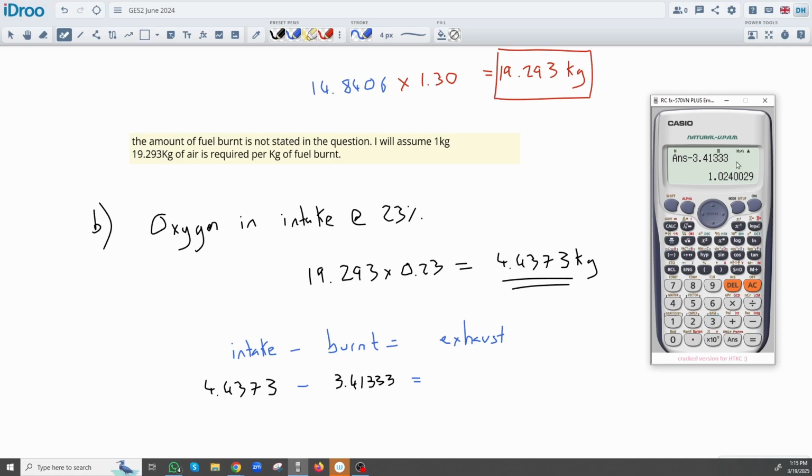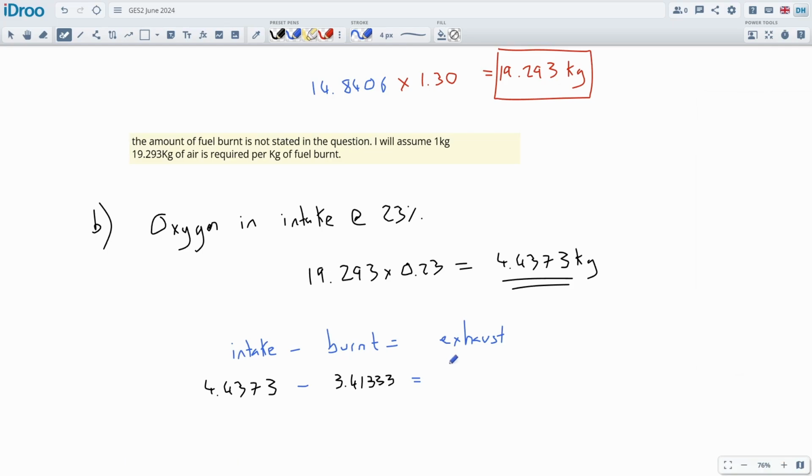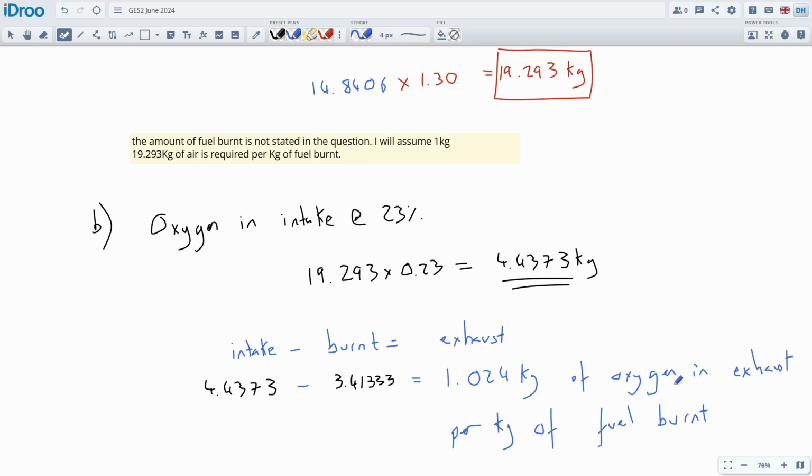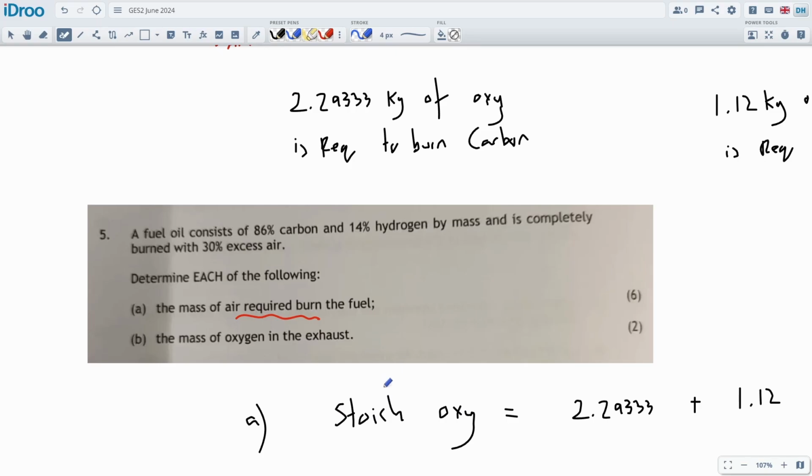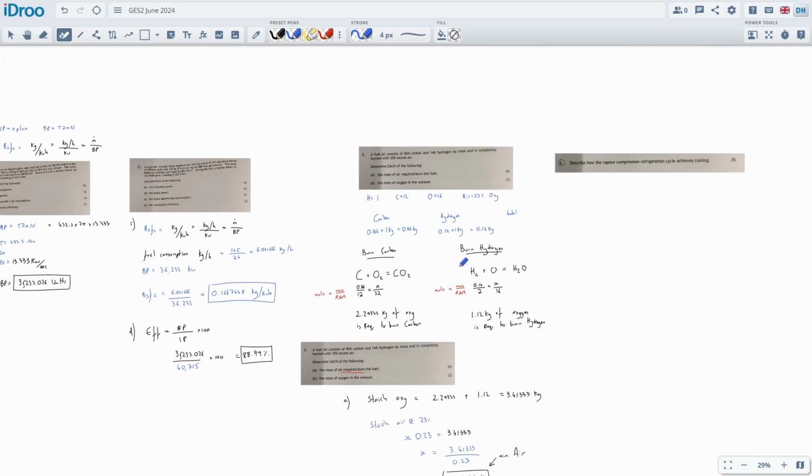3.41333. We get 1.024. So 1.024 kilograms of oxygen in exhaust per kilogram of fuel burnt at the 30% excess, right? Again, they kind of mess up the question because they don't say it very clearly. So that's the best I can do. That'll have to do. All right.